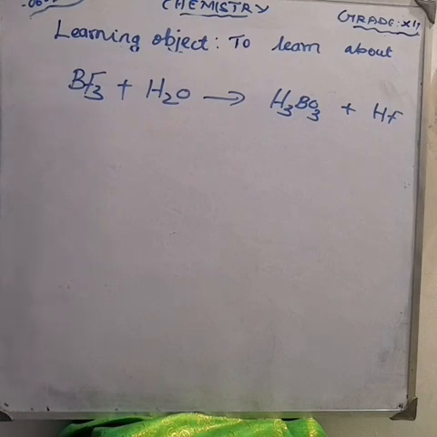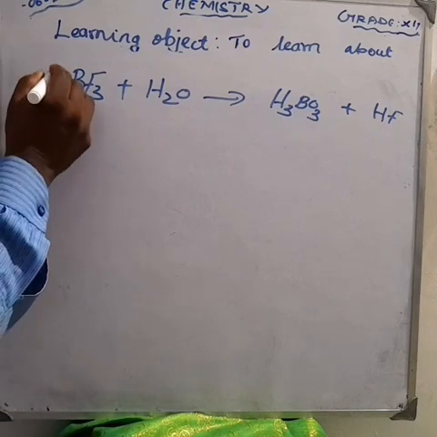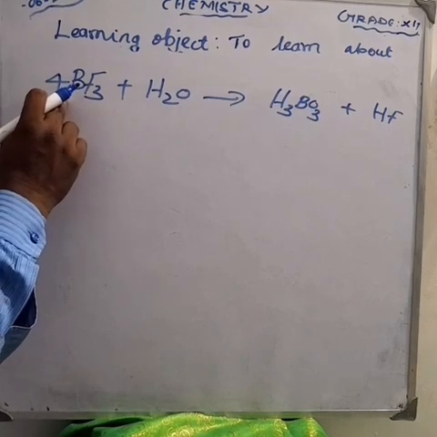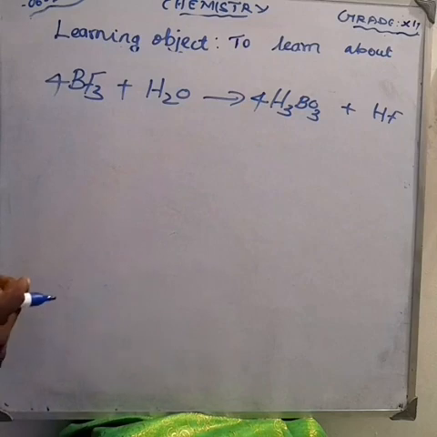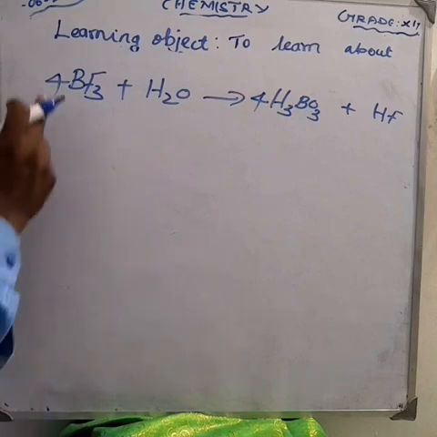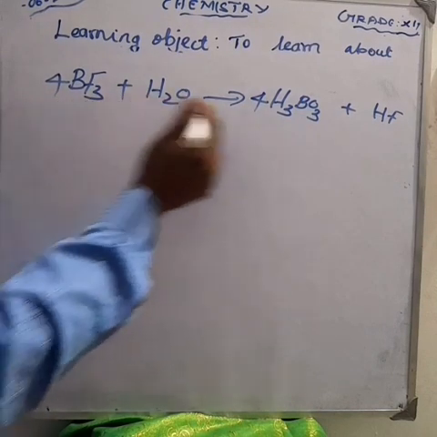If you are making 4, how much boron is there? 4 boron, so make it 4 here. So how much fluorine is in the reactant side? 12 fluorine. Am I right? So make it 12 here.